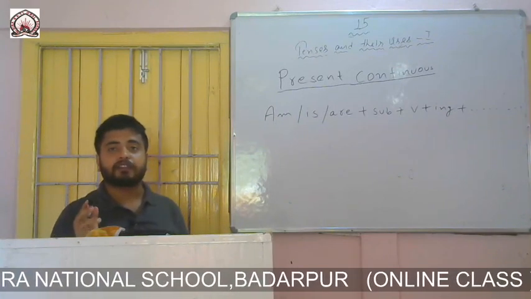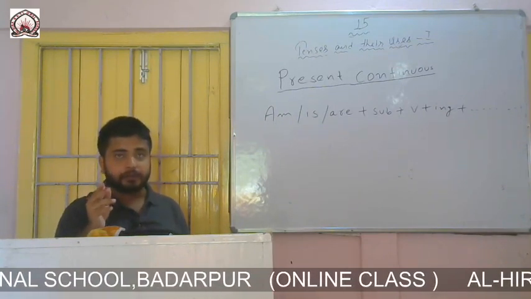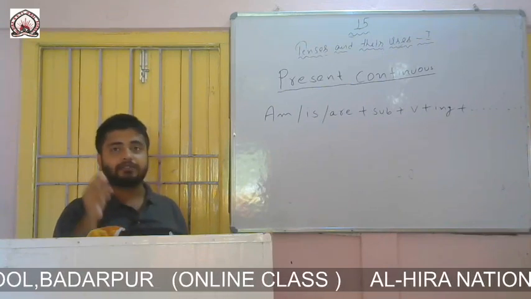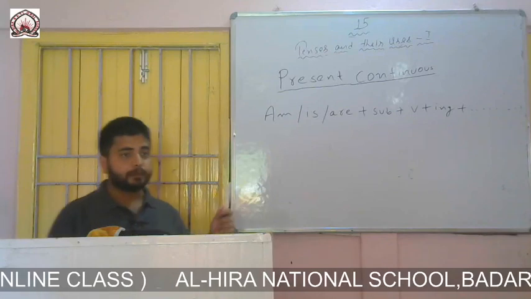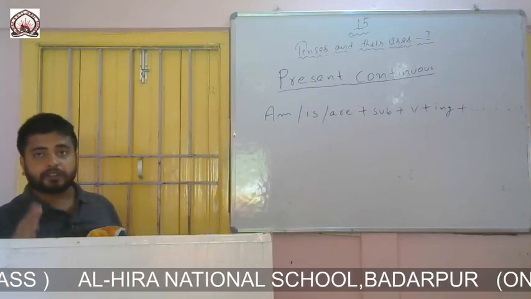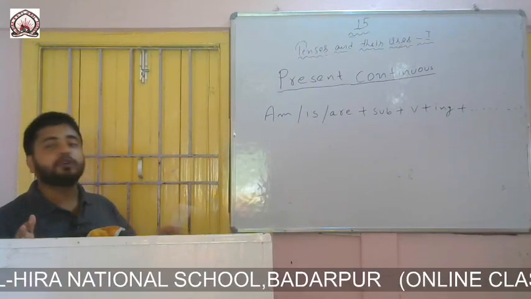The formation of present continuous interrogative is am, is, are plus subject plus verb plus ing plus rest part of the sentence. Now I'll explain the formation of present continuous interrogative with a few examples.